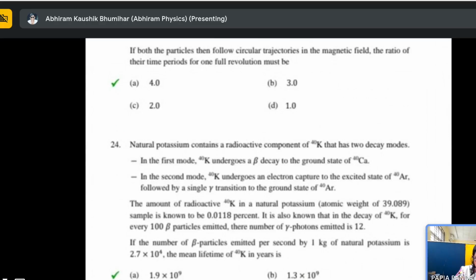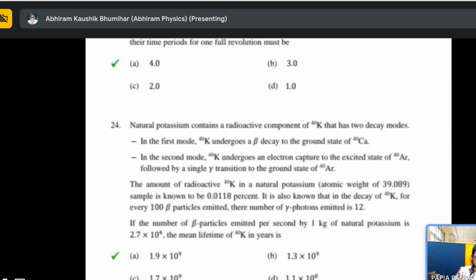Natural potassium contains a radioactive component of K40 that has two decay modes. In the first decay mode, K40 undergoes a beta decay to the ground state of calcium 40. In the second mode, K40 undergoes an electron capture to the excited state of argon, followed by a single gamma transition to the ground state of argon 40.